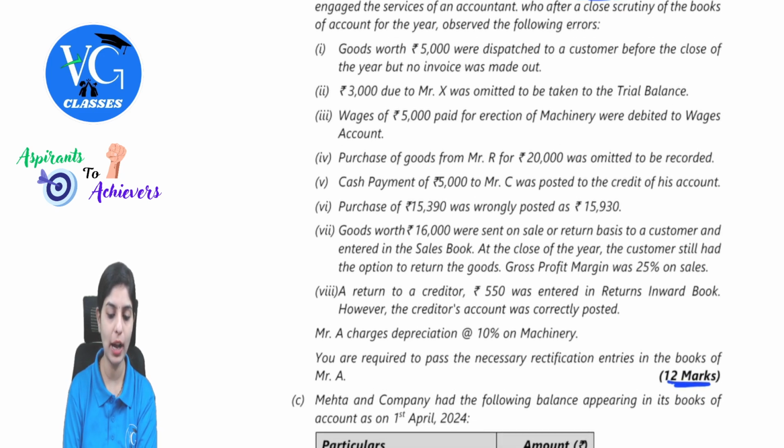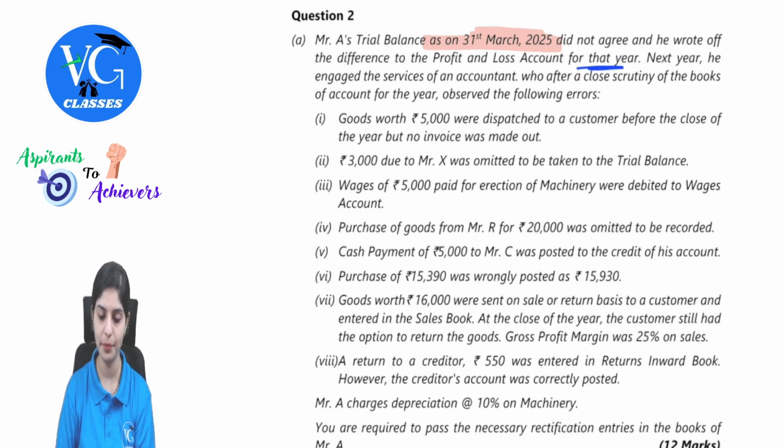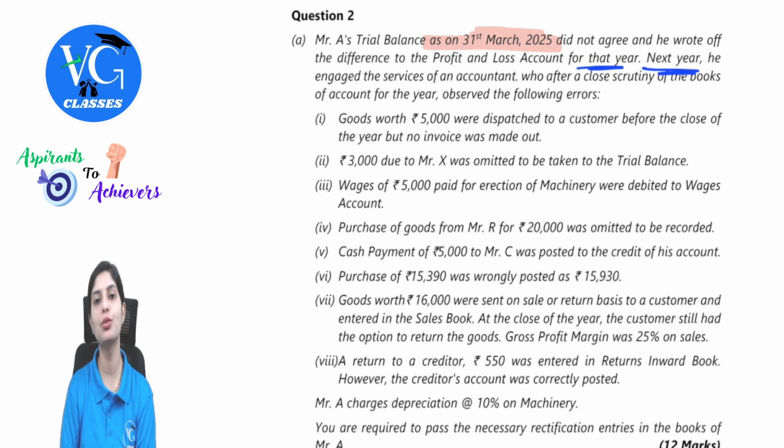So before we go ahead, I will just inform you about what was the examiner's comment in this question. First of all, most of the students have conceptually failed in observing this point that this error was found out in the next year, where he observed the close scrutiny of the books in order to find out the difference. When the books were closed, that is, this is the stage where the errors are identified after preparation of final accounts.